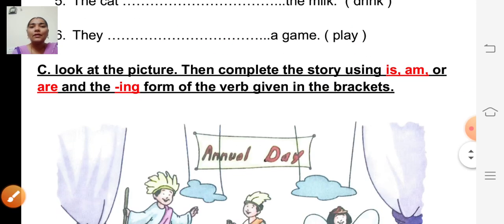So the next one. Look at the picture. Then complete the story using is, am or are and the ing form of the verb given in the brackets. So we are going to complete the story using is, am, or are and ing form of the given verb.